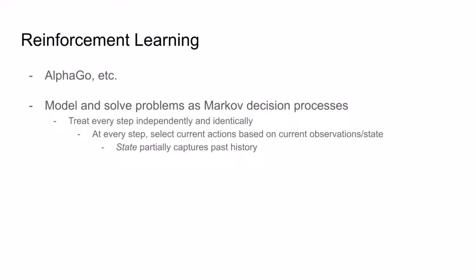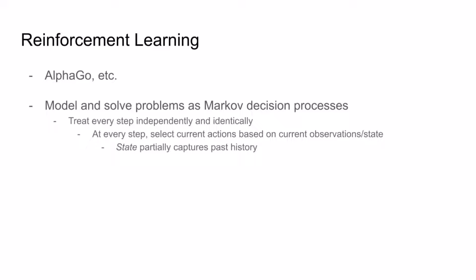State here is a concept key to Markov decision processes enabling this to work. So even though we want to treat steps completely independently, knowing past history, so what happened in previous steps, can be necessary for selecting actions optimally. So information on past history is needed. But building a growing record of history and processing all of it every step is not practically feasible. So instead, we'll compress history down into a small constant amount of data known as state, which will repeatedly update in each step and pass on to the next.